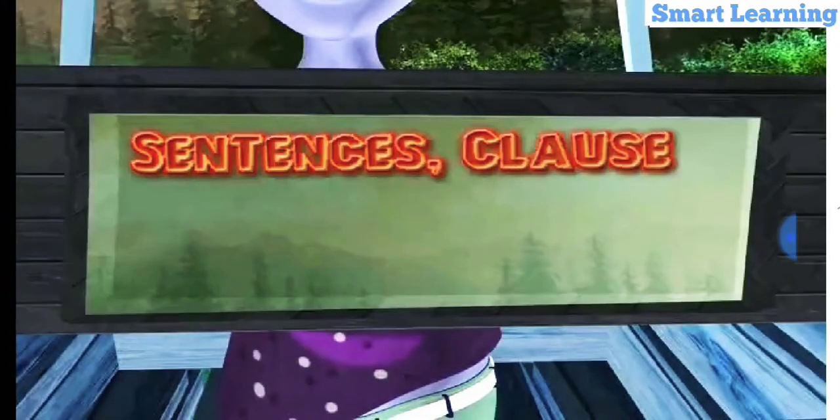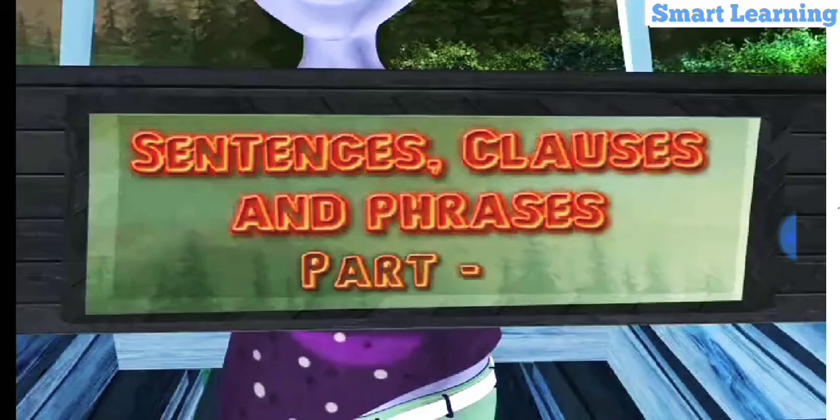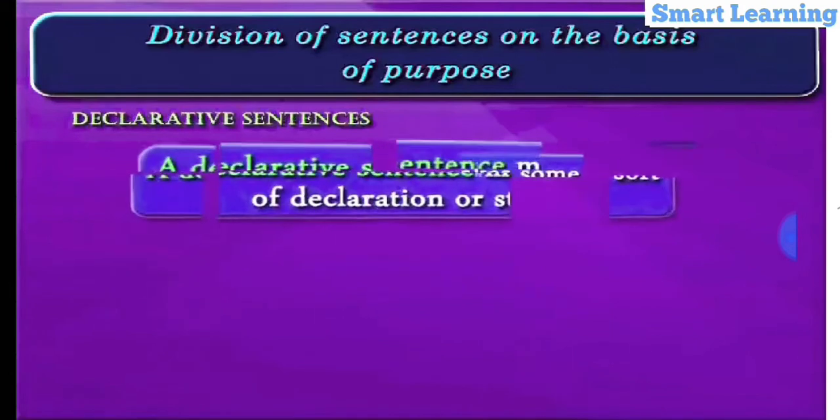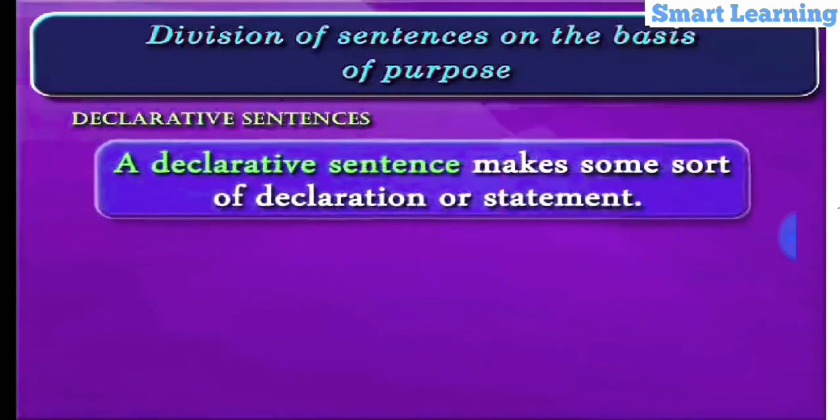Sentences, Clauses, and Phrases, Part 2. In this module, we will learn about the division of sentences on the basis of purpose. On the basis of purpose, sentences are classified as declarative sentences. By definition, a declarative sentence makes some sort of declaration or statement. So, a sentence that conveys information or statement and does not ask question is called a declarative sentence.